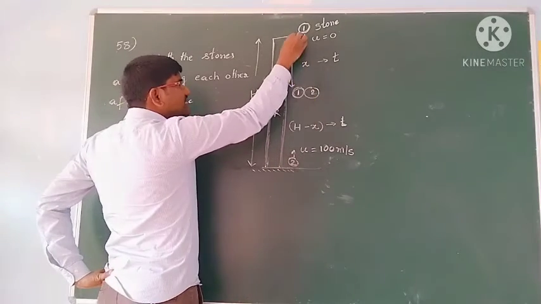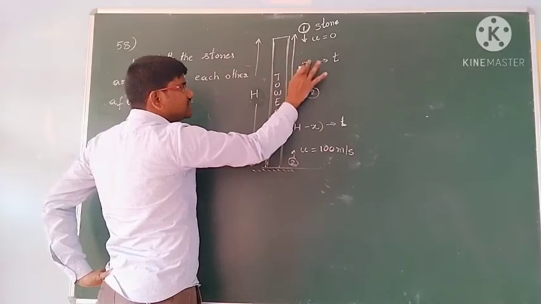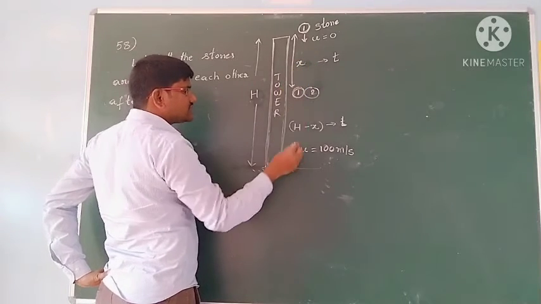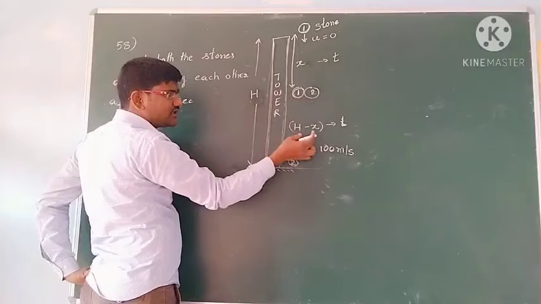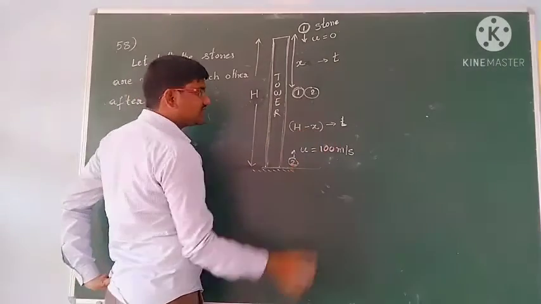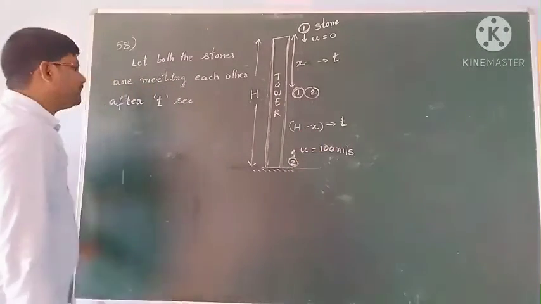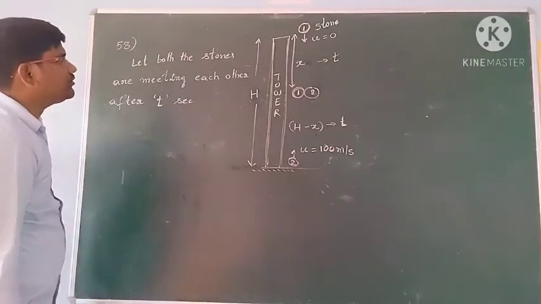In that t seconds, the first stone has fallen x. Okay, that is x meters. So the total height is h. The second stone is coming to here, means it should cover h minus x in the t seconds. Okay. So now what I will do for stone 1?